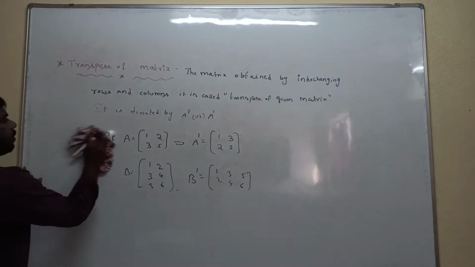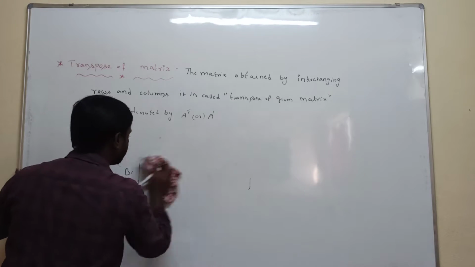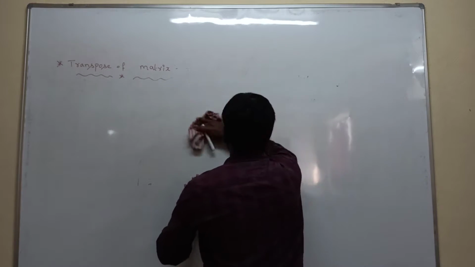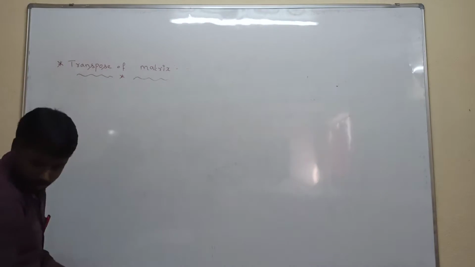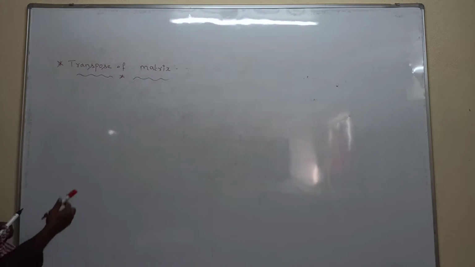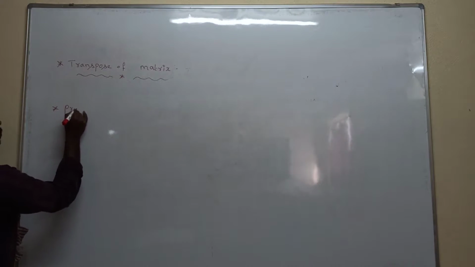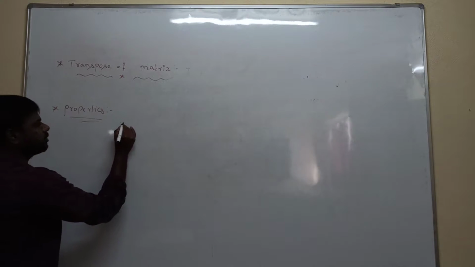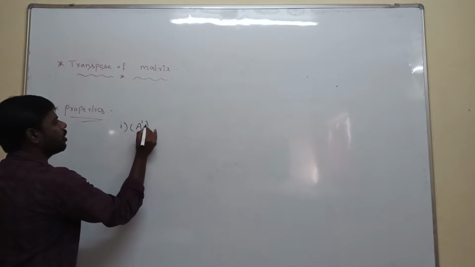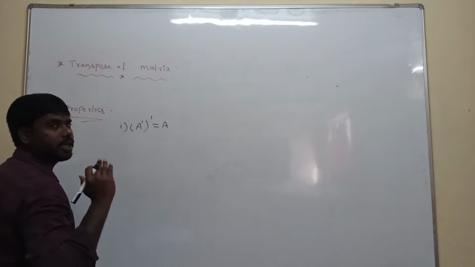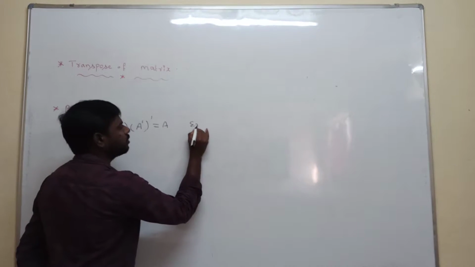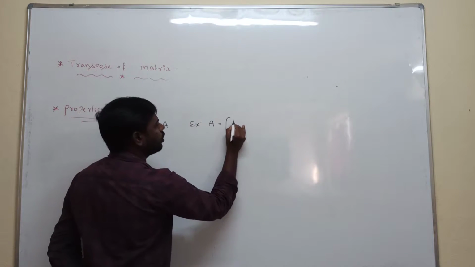Now, everyone has understood the definition and example. Next, properties of the transpose of a matrix. The first property is: A transpose whole transpose is equal to A. For example, suppose you take A is equal to 1, 2, 3, 5.